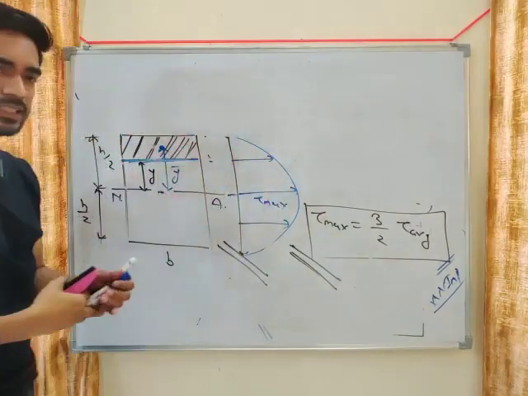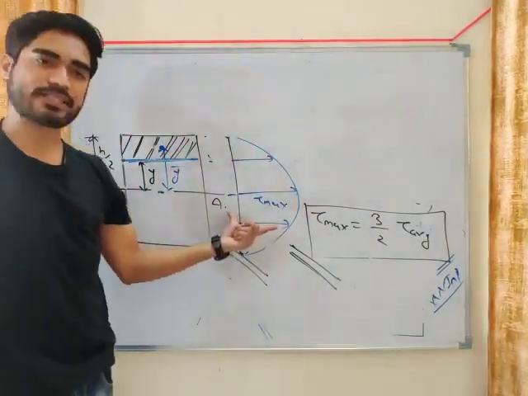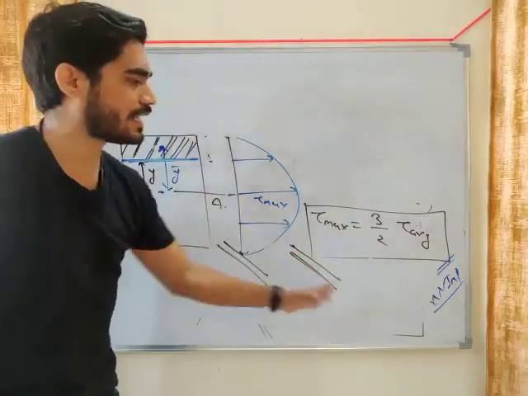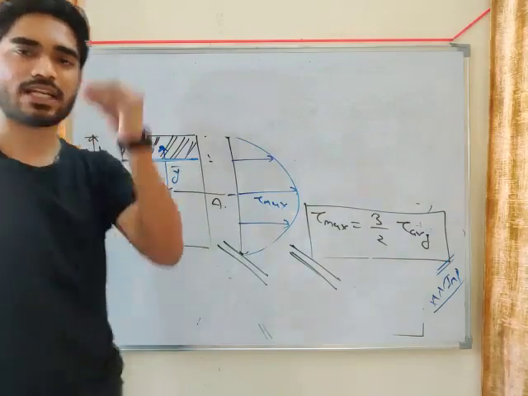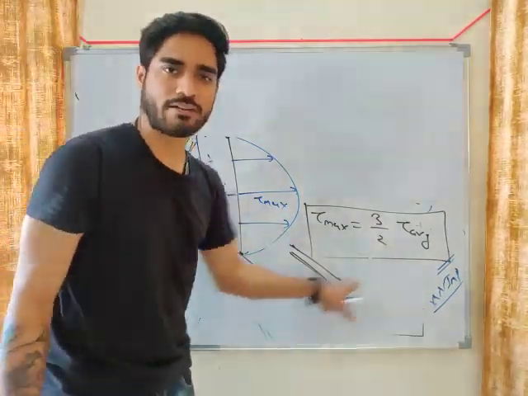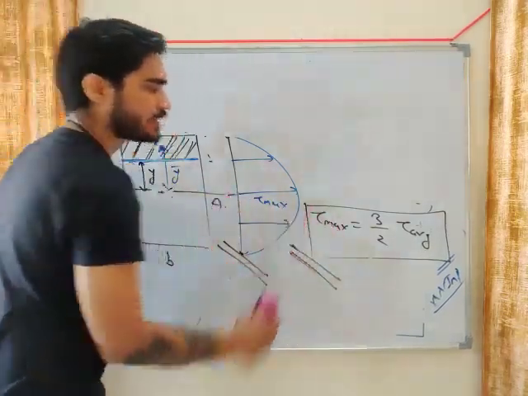For every cross section, we will not derive the equation. We will see two things only, this diagram and this relation. Otherwise it will be a waste of time. If I start deriving the equation for every section, it will just be a waste of time, because we don't need that. We just need this diagram and this relation.